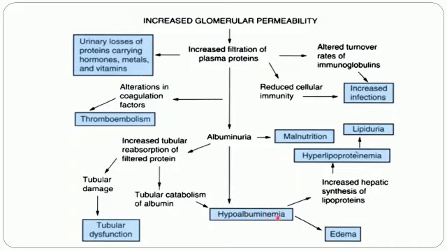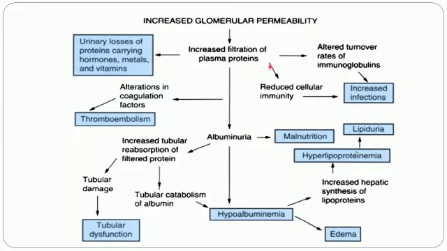Now, reduced albumin concentration in the blood again has two effects. One is it causes edema due to accumulation of interstitial fluid, and the second effect is increased hepatic synthesis of lipoproteins. This is a compensatory mechanism, because most of the plasma proteins are synthesized in the liver and there is decreased albumin. The liver tries to compensate by increasing the levels of lipoproteins. This causes hyperlipidemia and it may lead to lipiduria.